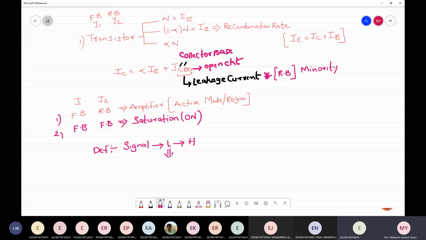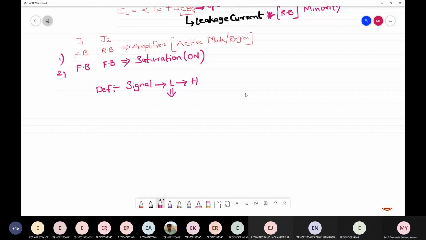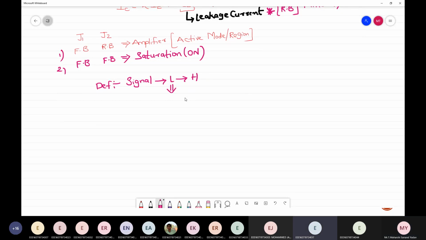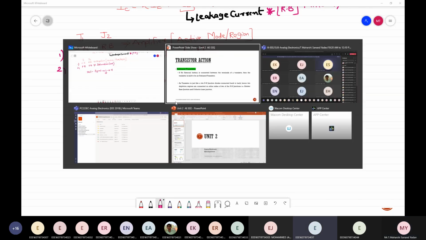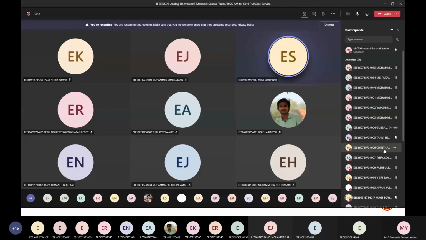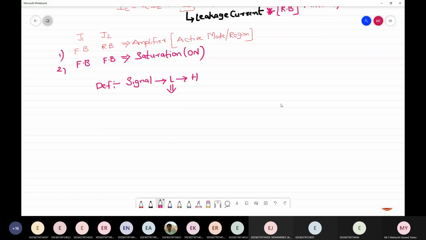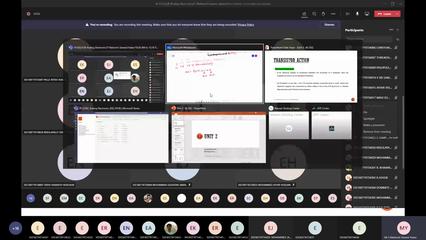And what is the resistance when the depletion region is very less? What is the value? R is equal to 0. And R is equal to infinity when the depletion region is large. So we have seen all this.